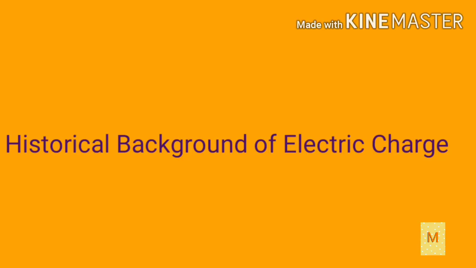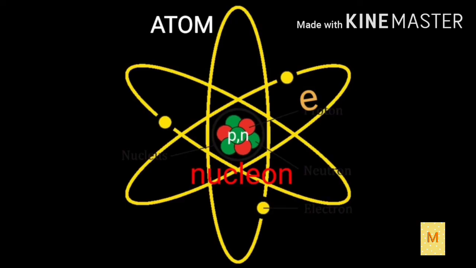Next we are going to see about the historical background of electric charges. Before knowing that, let us see about the atom. We are familiar with the atom. What is meant by atom? Every object in the universe is made up of atoms.